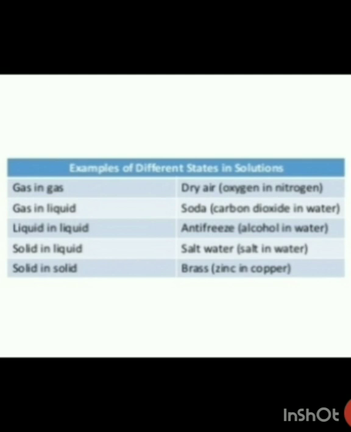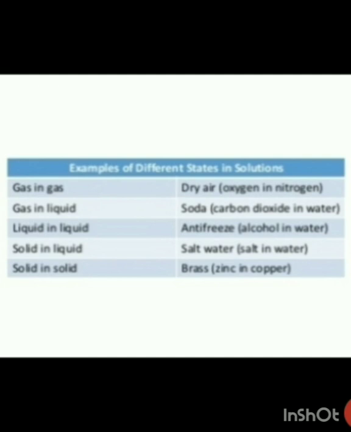The third example is liquid in liquid. For various fertilization, we add a small quantity of a liquid in a liquid. For example, they are adding alcohol in water. So here alcohol is a solute because it has been added in the water, and water will be your solvent.